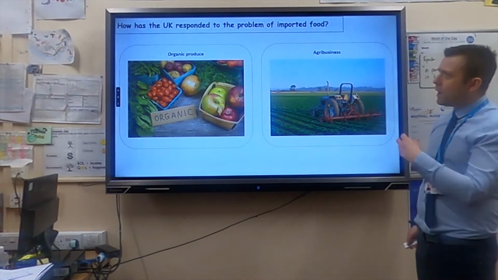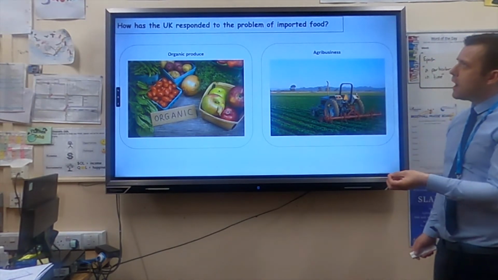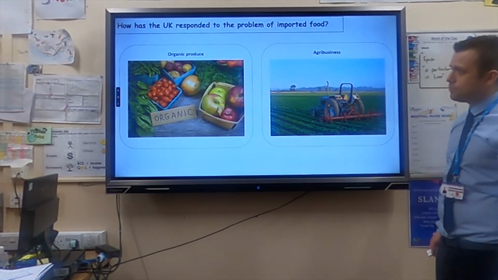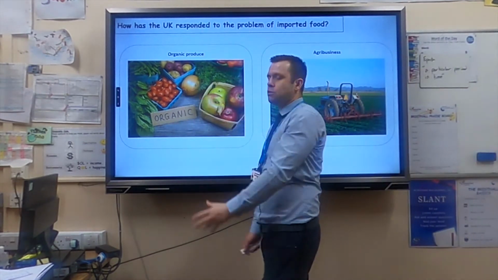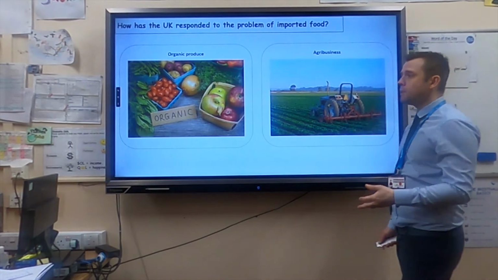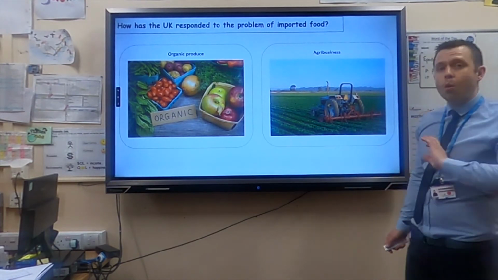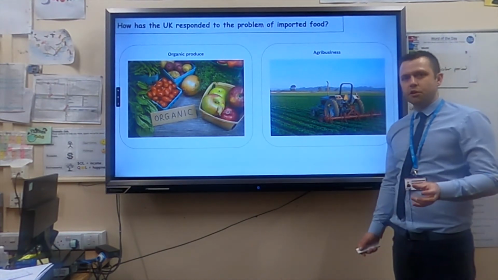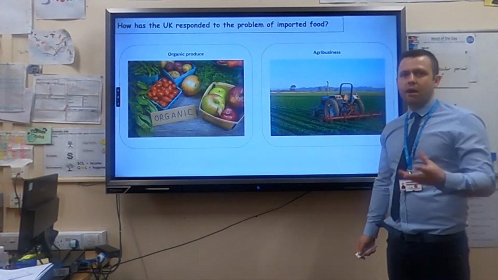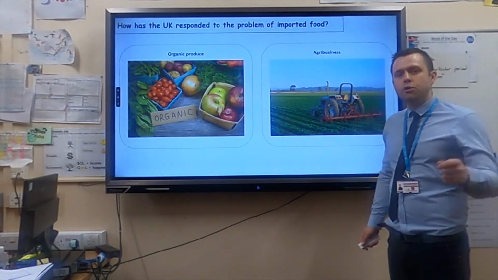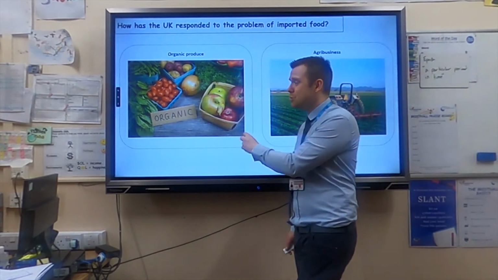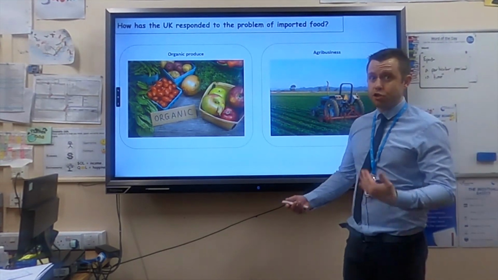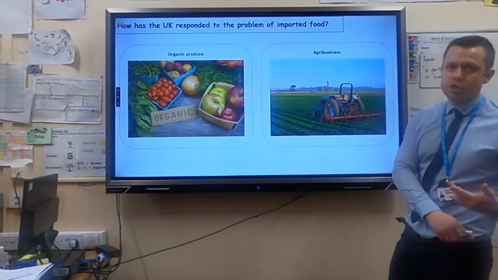Now, there are ways we can reduce the problem and the need for imported food and reduce our carbon footprint. The first example is organic farming. Now, organic farming is when no machines, no pesticides are used. Any weeds that are taken out of the ground are done by, you know, a human hand. The problem with this is organic food costs more to produce and it's more expensive, and consumers like me probably just go for the cheaper option.